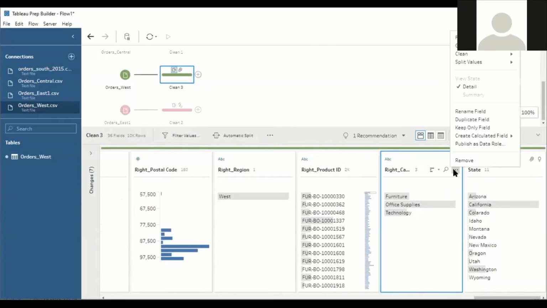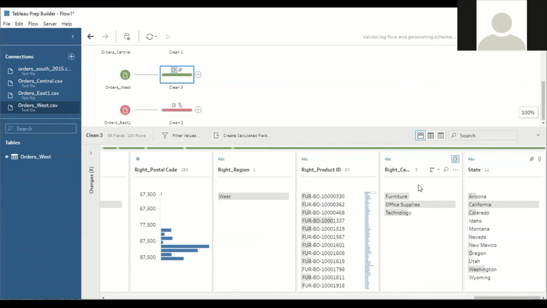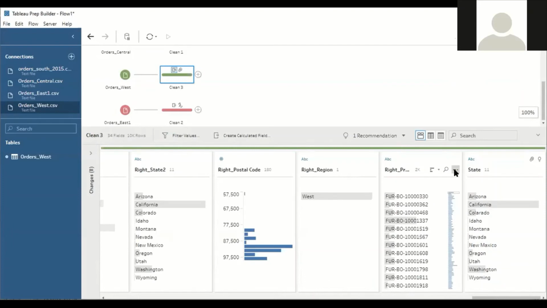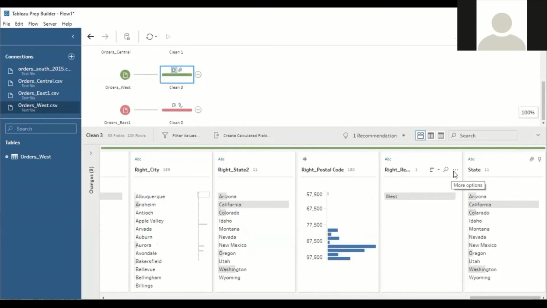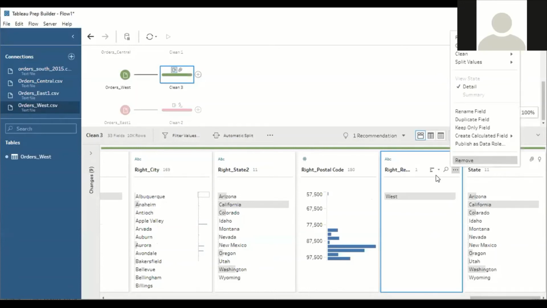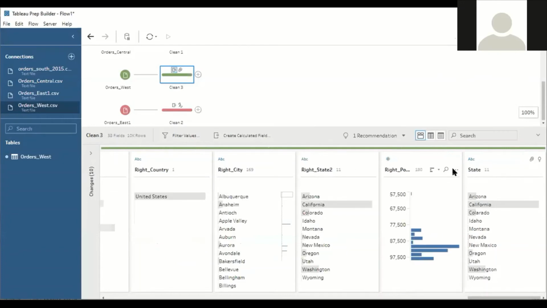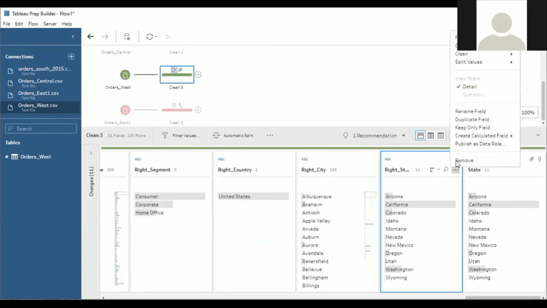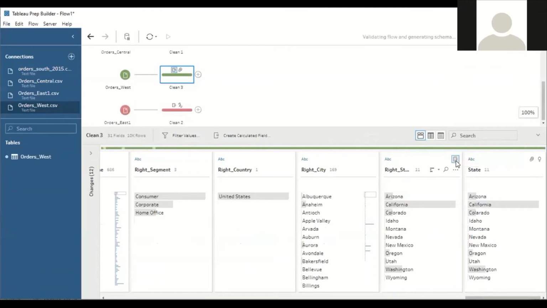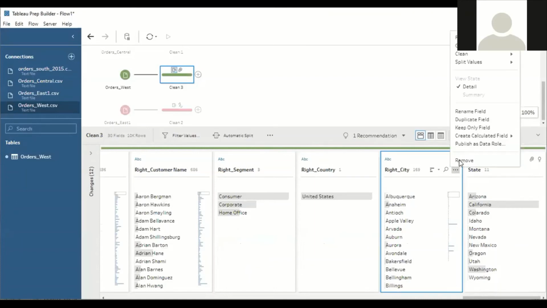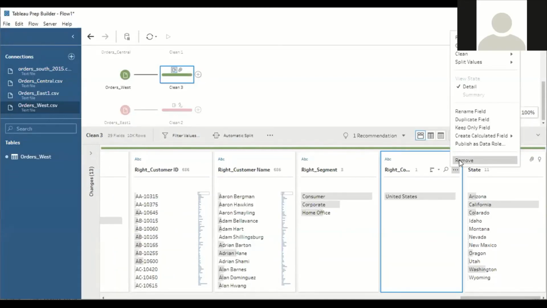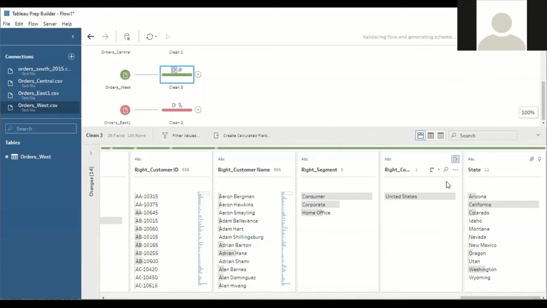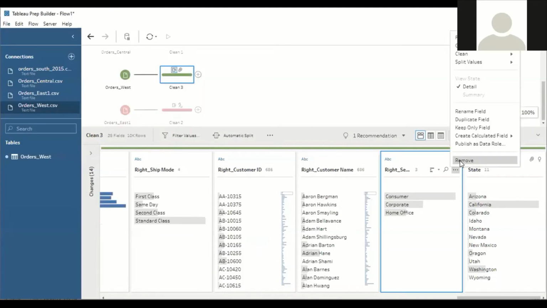It takes time. Three more fields are remaining.